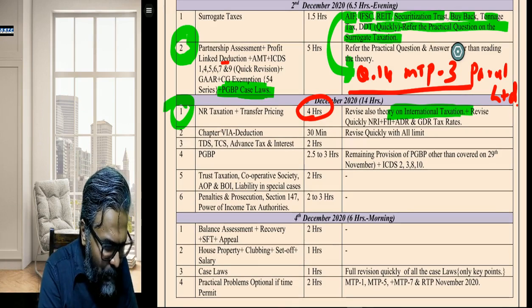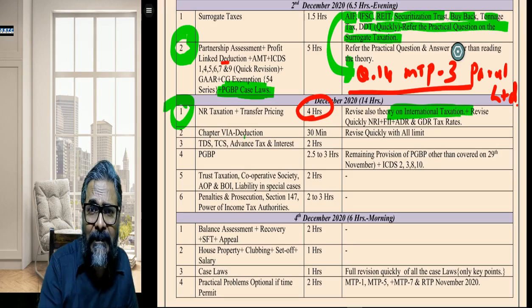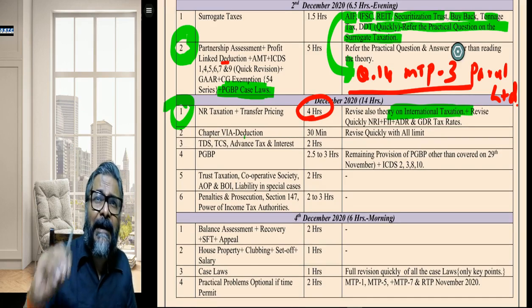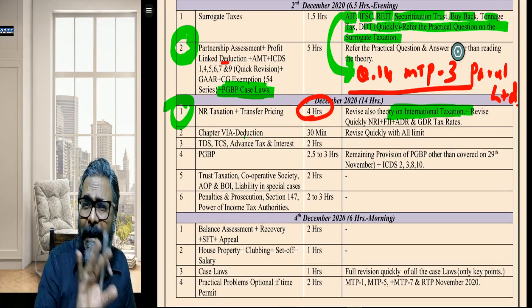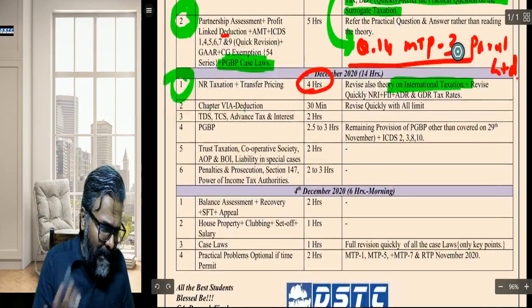Chapter 6A, students, don't ignore it. 30 minutes I have given it. 80C, 80D, they do ask these chapter 6A in the practical questions. So don't ignore them. I have given 30 minutes. 80JJAA, 80QQB and all, 80TTA, all the small limits. Please do ensure to go through chapter 6A as well.